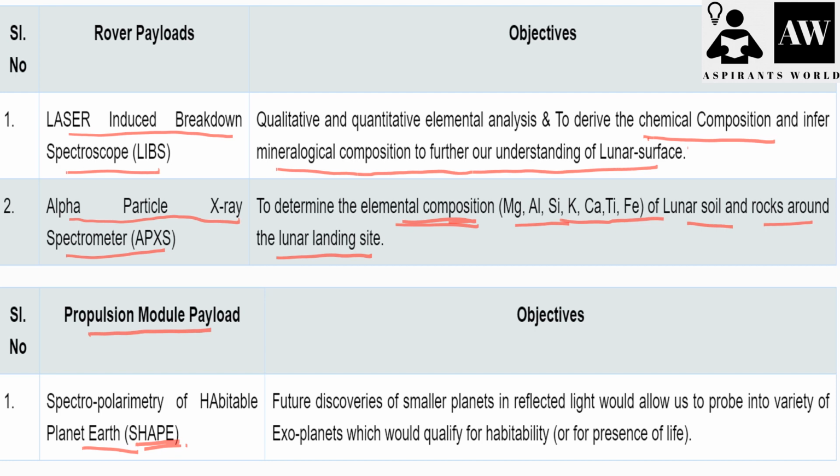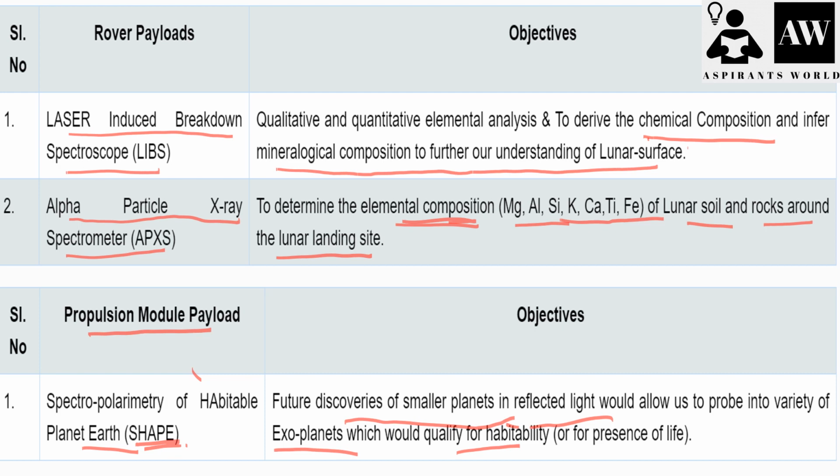The objective of fixing this instrument is to discover smaller planets in reflected light, which would allow us to probe into a variety of exoplanets that would qualify for habitability. That means any presence of life in and around this moon surface, in the form of small planets in the reflected light. So we can get to know that also based on this propulsion module payload.